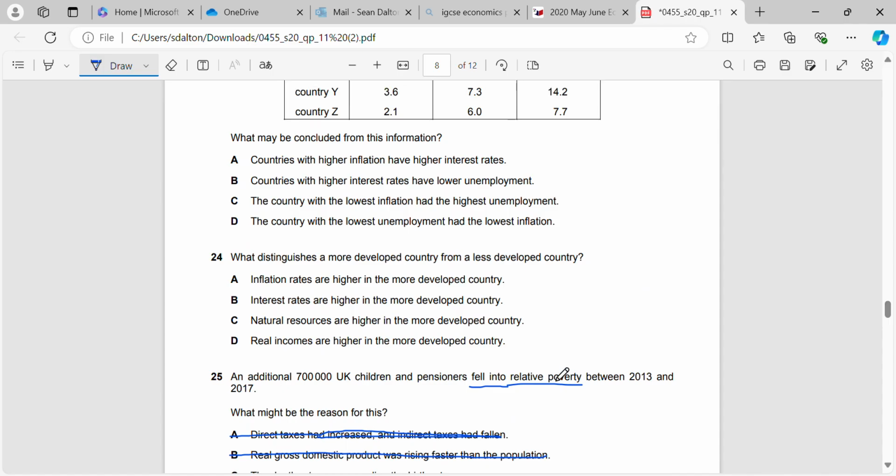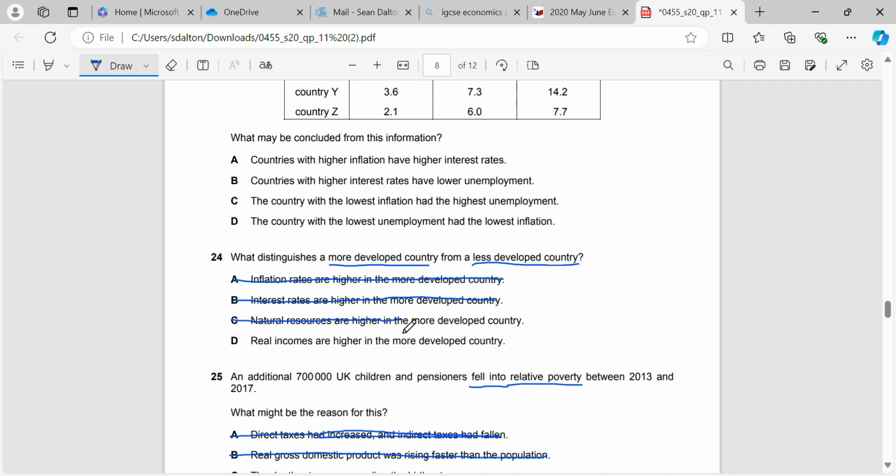Okay, what distinguishes a more developed country from a less developed country? Okay, so we think about it this way. A more developed country is going to have a higher real GDP than a less developed country. That's how we measure how developed they are, right? In monetary terms anyway. The inflation rates may still be high in the developing and developed country. The interest rates may still be high in the developed or developing country, depending on how they're trying to influence aggregate demand, what type of monetary policy they're using. And the natural resources are higher in a more developed country.